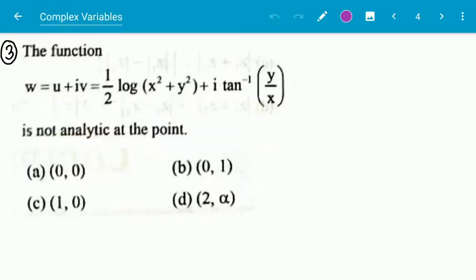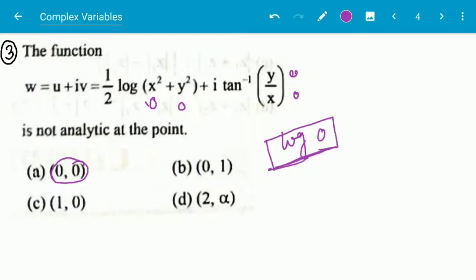If we take the first option A, (0, 0), suppose we put x = 0 and y = 0, then it will be log of 0. This does not exist. So option A is the correct answer.